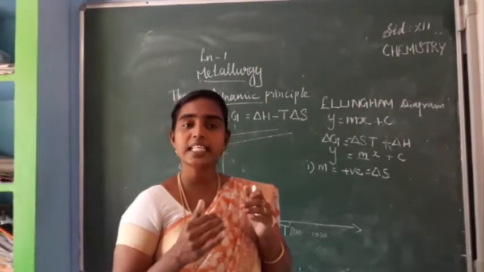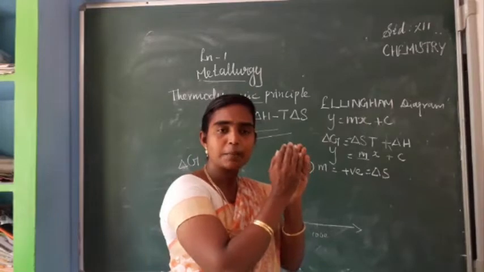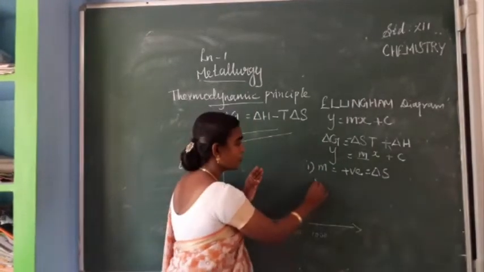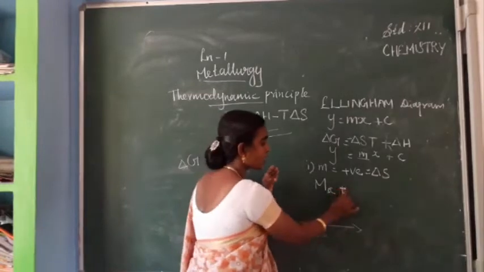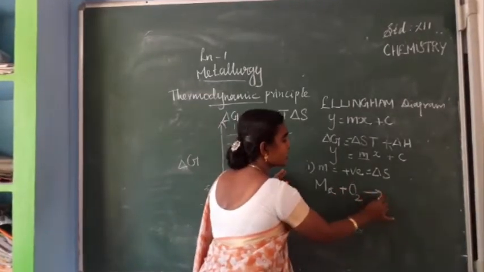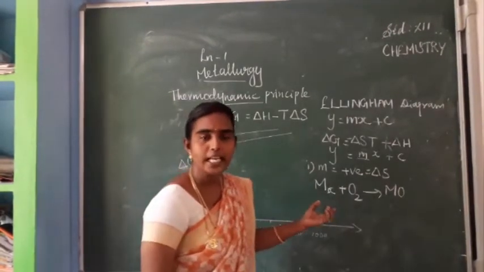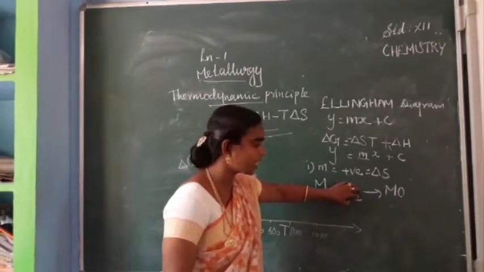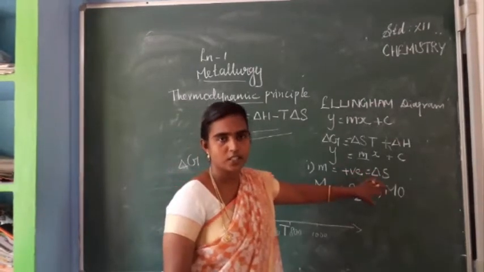So why does it decrease? Because here on the reactant side the metal, say M, plus oxygen is giving MO, isn't it? So two reactant molecules, oxygen is consumed by the metal, that's why it forms metal oxide.